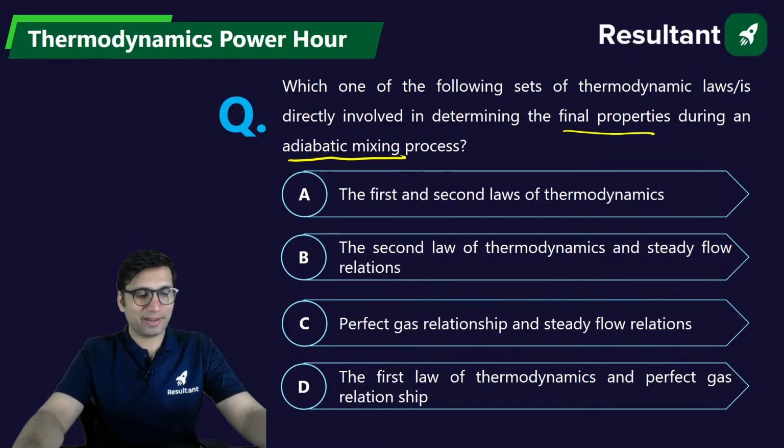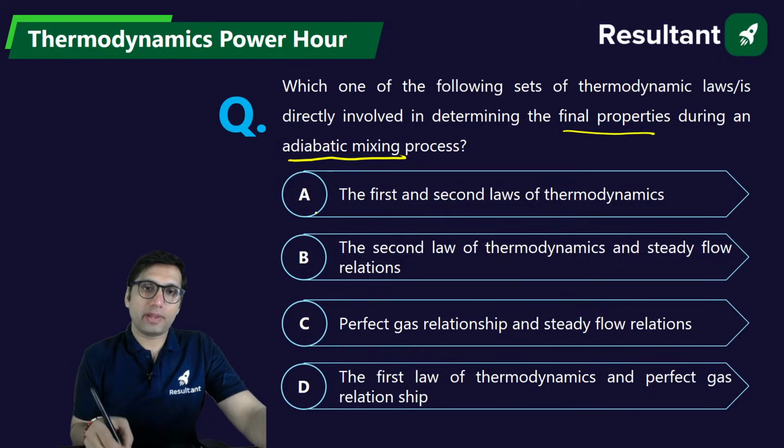That's a problem. Read the question carefully. It is being asked to find the power, you're finding the efficiency. That means that's something you are doing wrong, right? Final properties during adiabatic mixing.